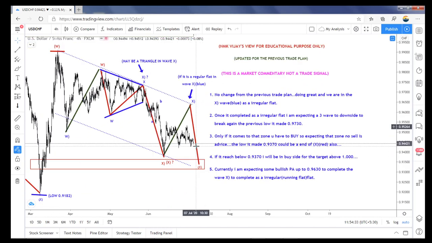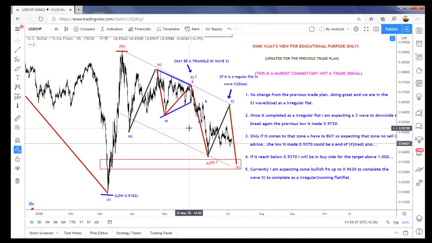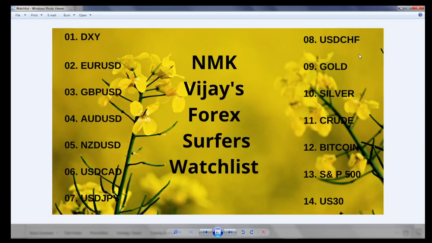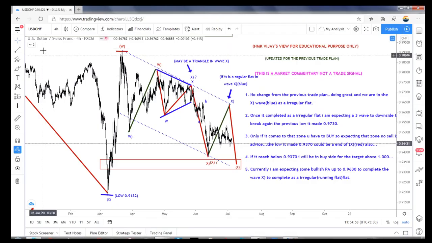So I am only on the buy side, but I have already traded UJ, so that is why I am not going to trade the USDCHF, just analyzing. I just keep on watching. For the intraday, if it is fine, I will take the intraday also. So let's move on to the next. USDCHF is over. Gold I already explained, so once again we will go to the gold.